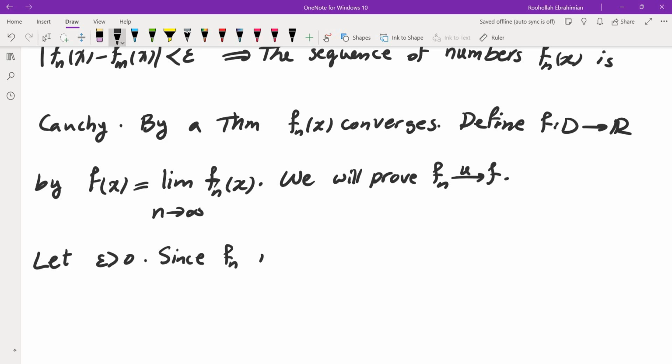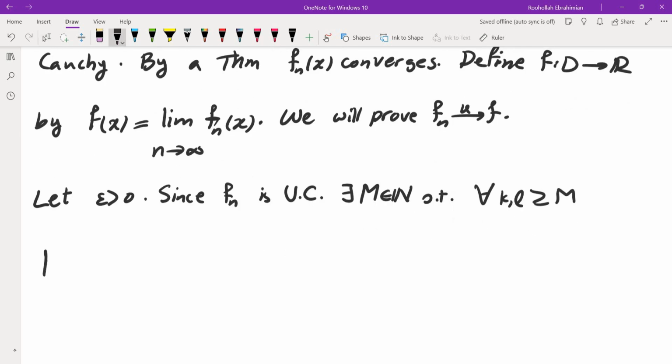Since fn is uniformly Cauchy, there is some capital N such that, or I'm going to call this capital M, just so we don't mix this up with what we had before, such that for every k and l greater than or equal to M, and for every x in D, the difference between fk of x and fl of x is less than epsilon.